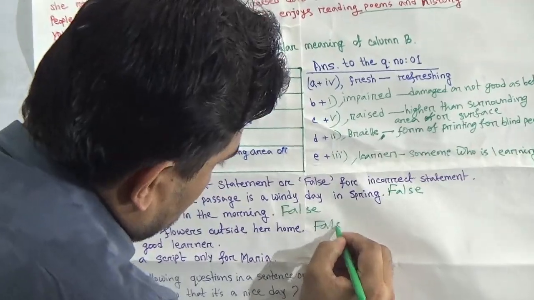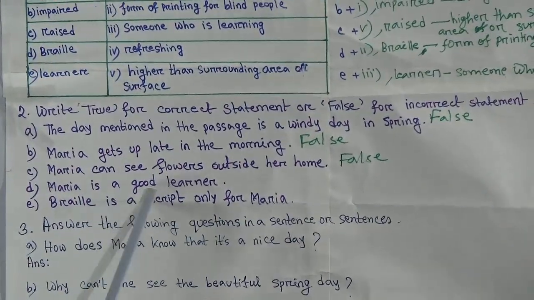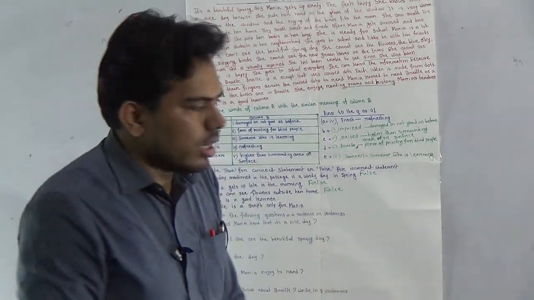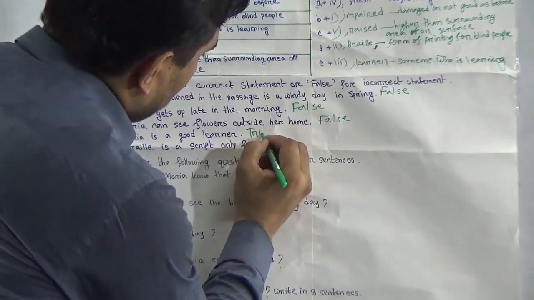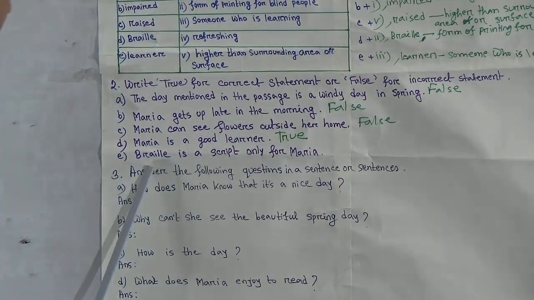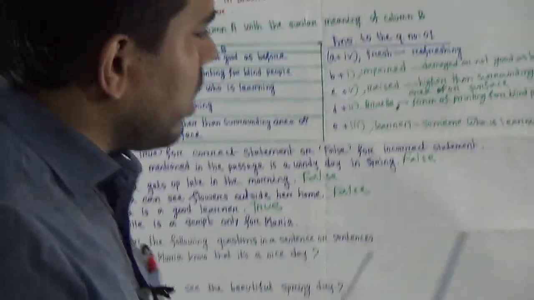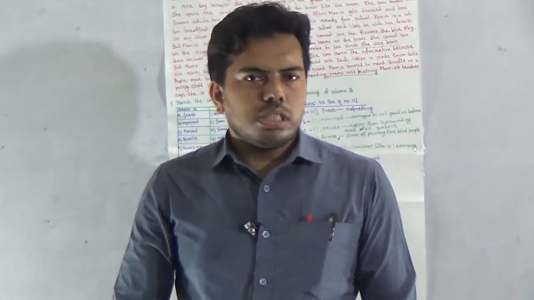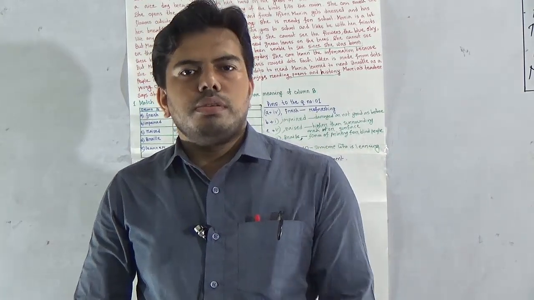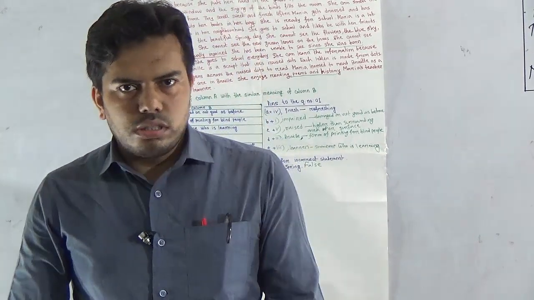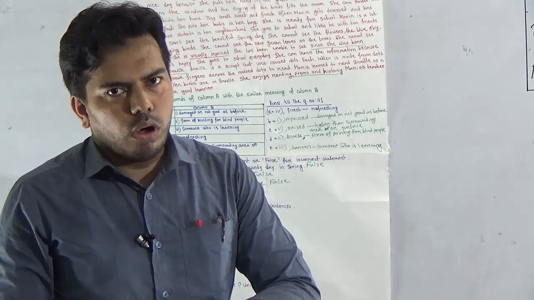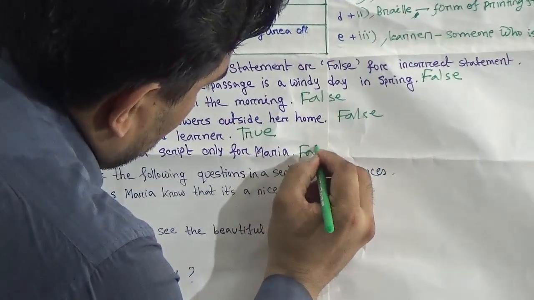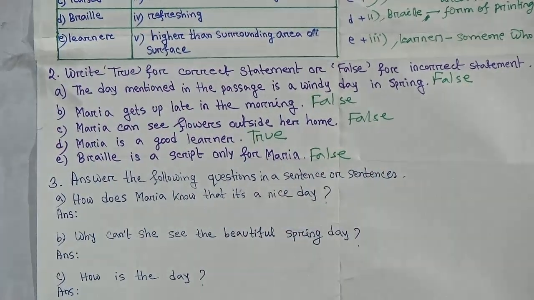Write false here. Next number D, Maria is a good learner. Yes, it's true. Her teacher also says that Maria is a good learner. Okay, write here true. Okay, next number E, Braille is a script only for Maria. No, Braille is a kind of printed chart which is used to teach students who are visually impaired and blind. So it's not only for Maria, it's for all blind girls or boys. So it is also false.